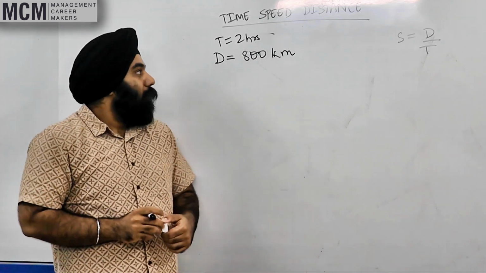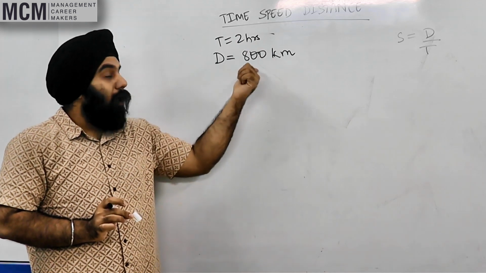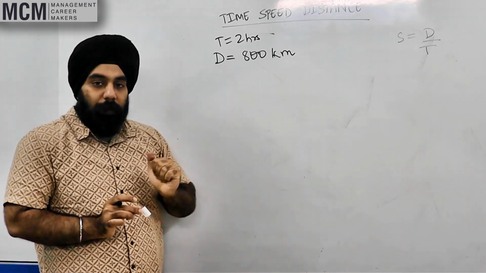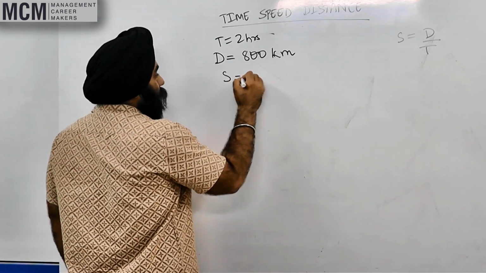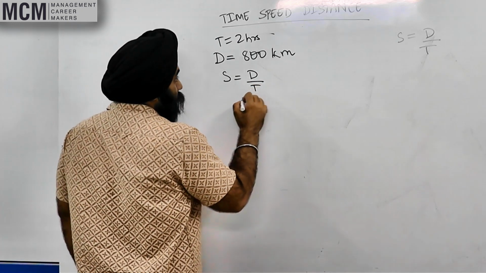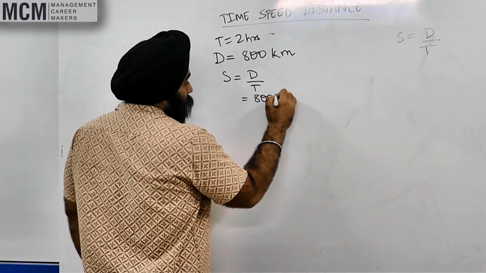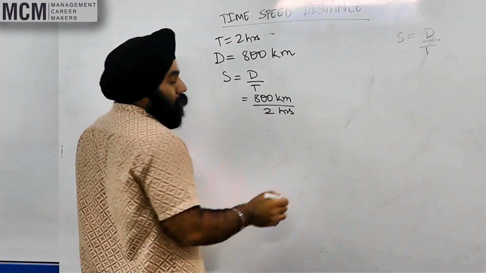Now if the time taken is 2 hours and the distance that you traveled is 800 kilometers, what is the speed? Again, speed is equal to distance upon time. So distance is 800 kilometers upon 2 hours.